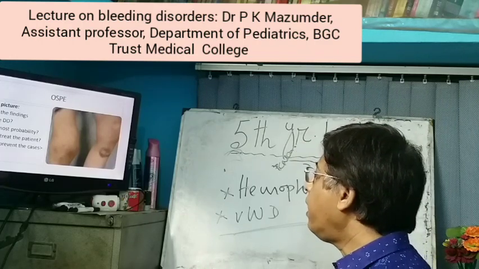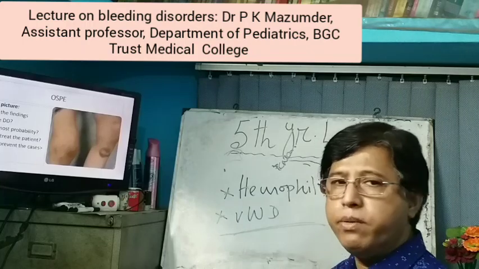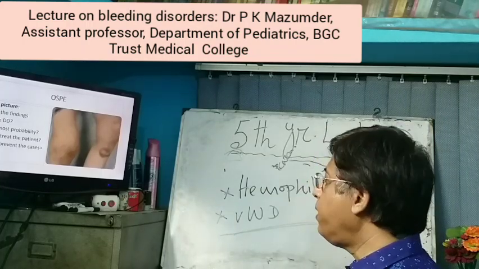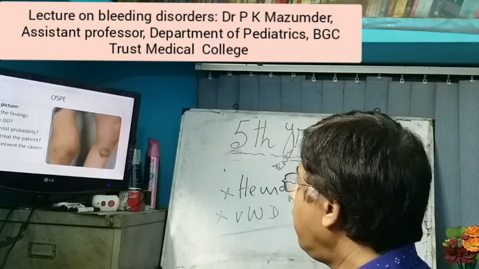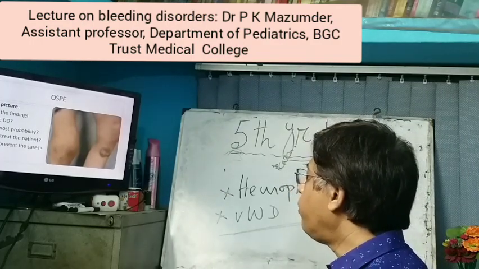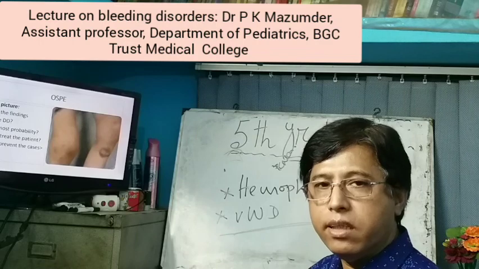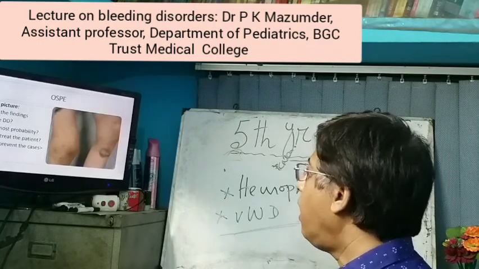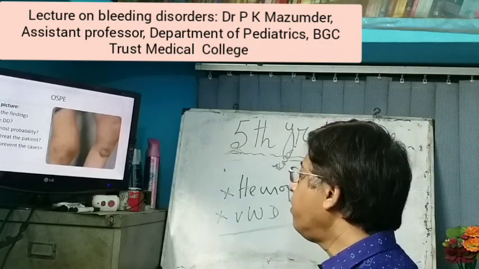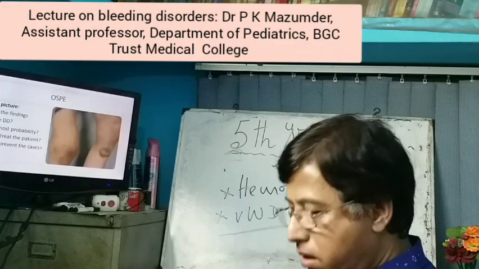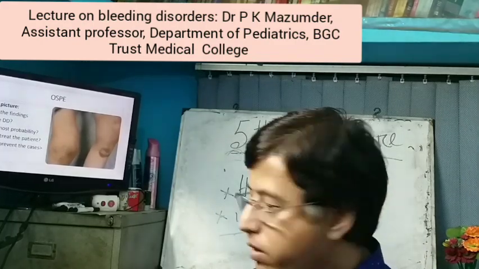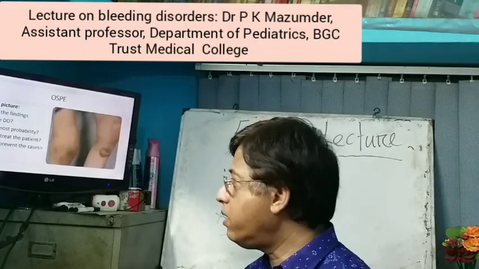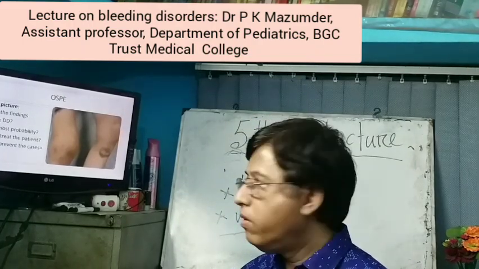So what are the DD? First one is hemophilia, second is von Willebrand disease, third one is leukemia. And what is the most probable diagnosis? Most probable is hemophilia. How can you treat the patient? How can you prevent the cases? Already I discussed. So my dear students, today I have completed the bleeding disorders, and very important. Thank you.